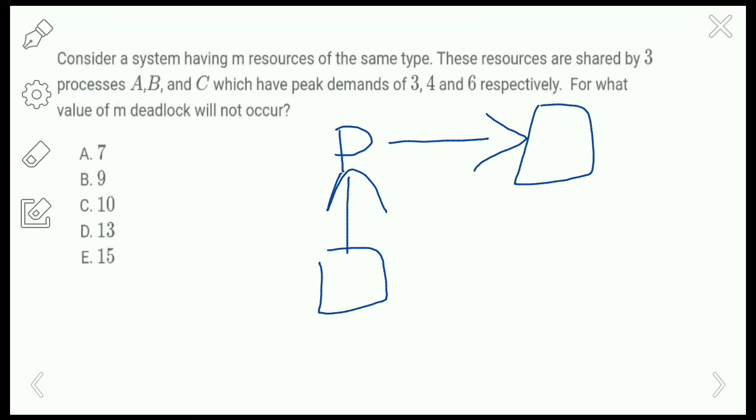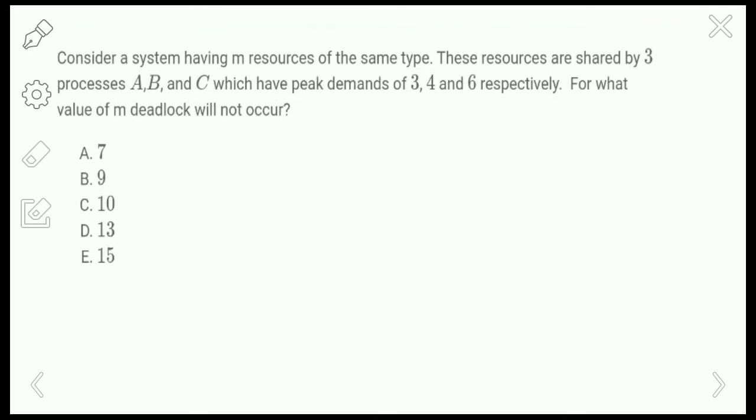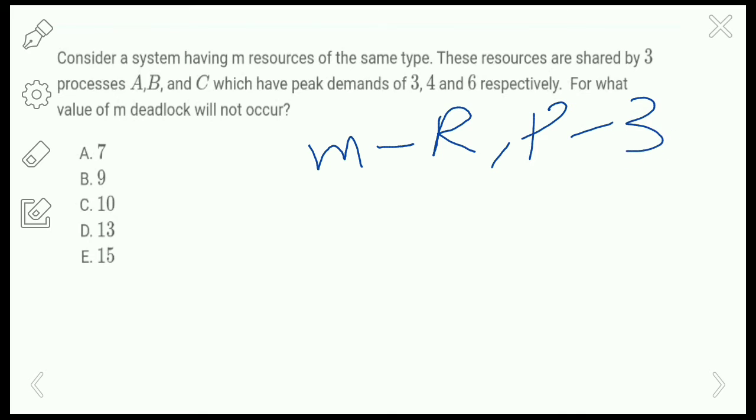Similarly here, in the system there are multiple resources and processes. The resources are given as m, and these resources are shared by 3 processes. So resources are m and processes are 3, A, B and C, which have peak demands of 3, 4 and 6 respectively. So for what value of m will deadlock not occur here?